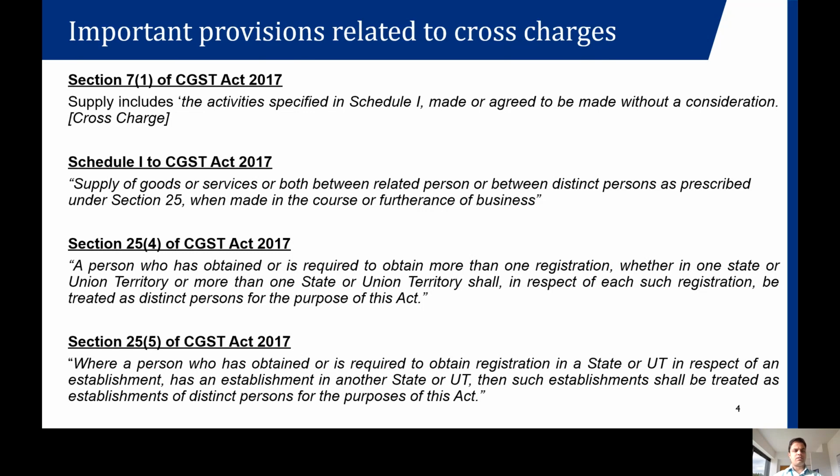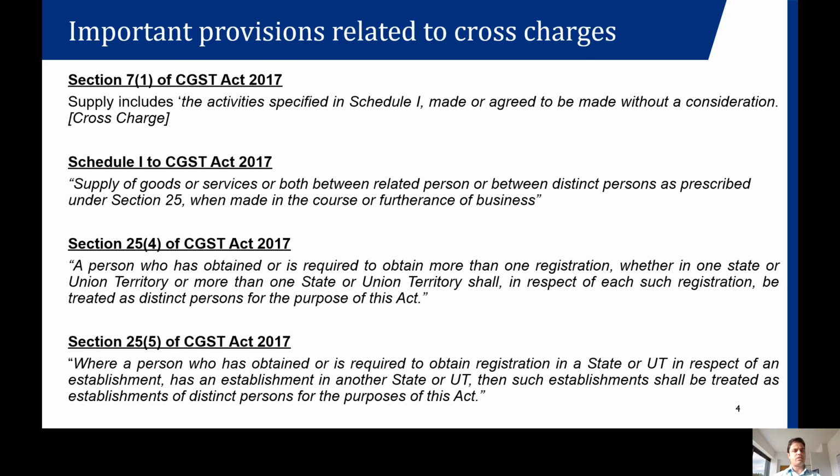Let us start with the important provisions with respect to cross charges. Section 7(1) we all know. This is a section which deals with the definition of supply. One of the entries in section 7 is that it includes any activities which are specified in Schedule 1. These activities may be made or agreed without a consideration.